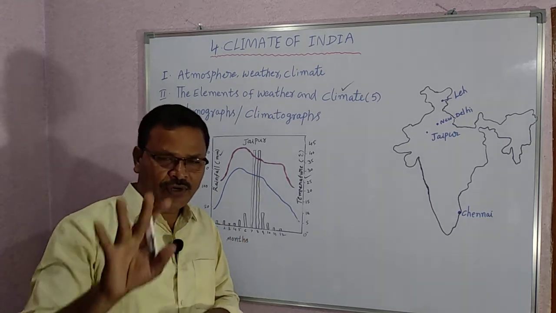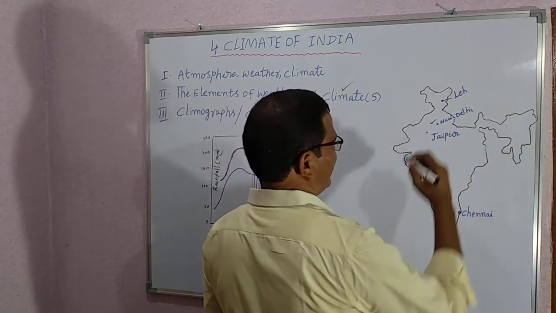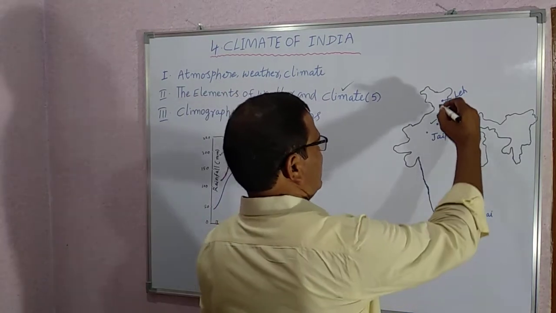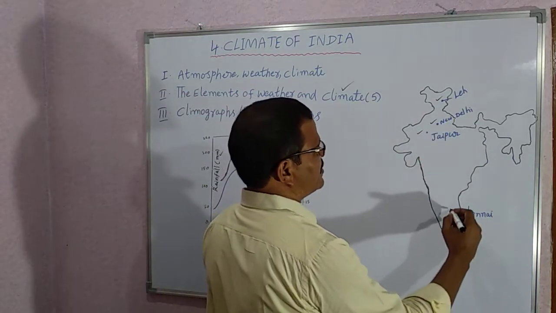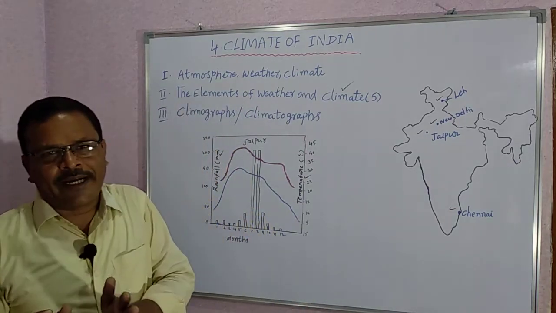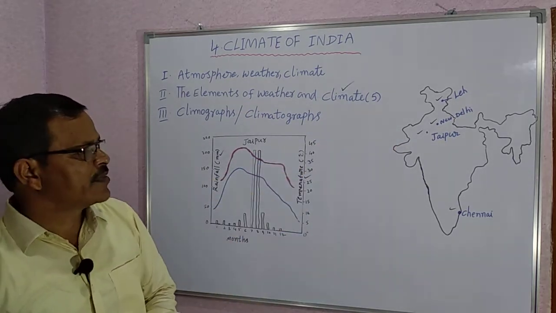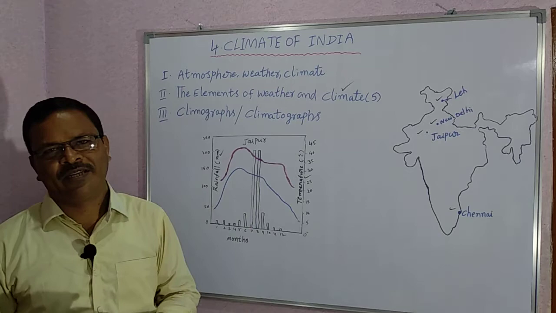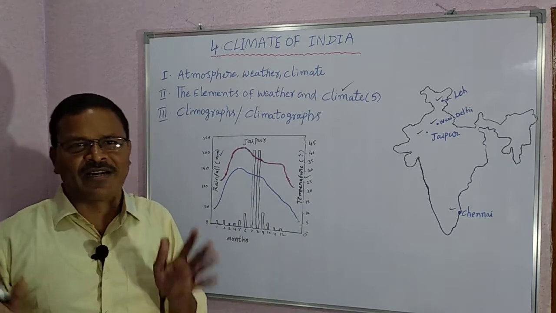In your textbooks, 4 climographs are given. The first one is the climograph of New Delhi. The second one is Leh. The third one is Jaipur. The fourth one is Chennai. You have to locate these places in your atlas. All of you know New Delhi. New Delhi is the capital of our country.